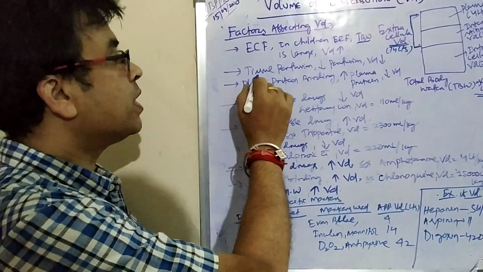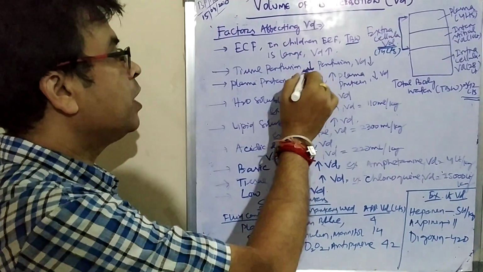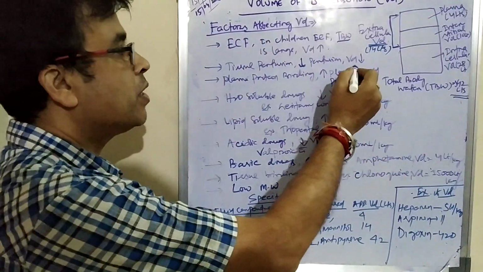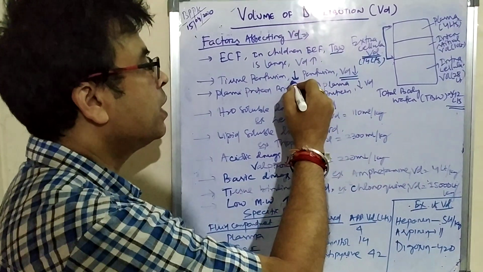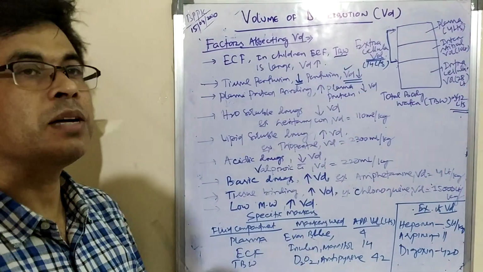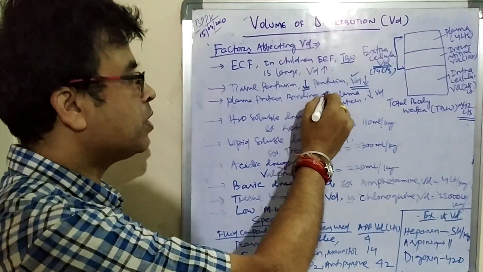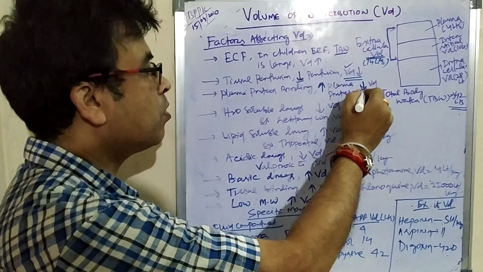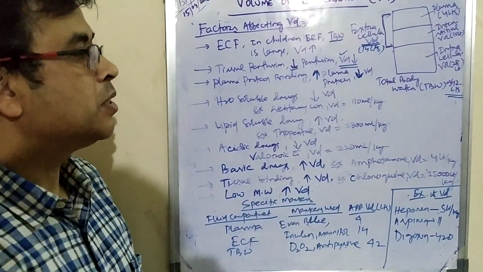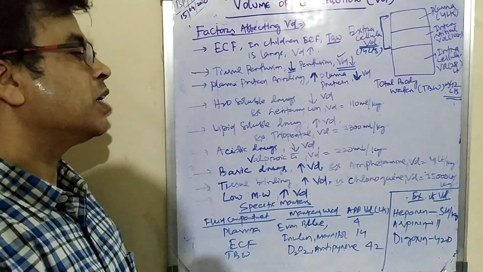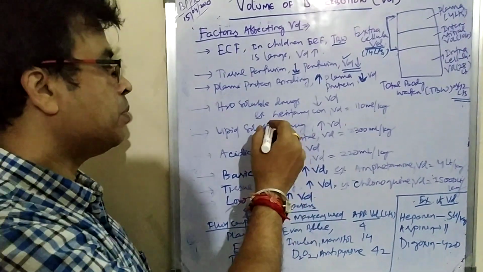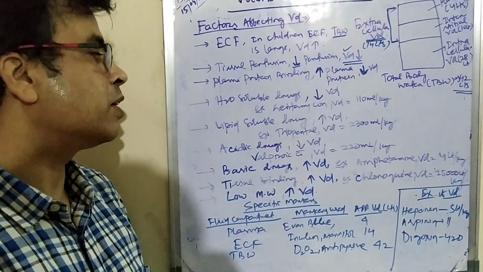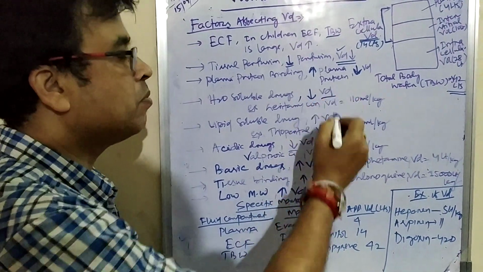Next is tissue binding. If there is more tissue perfusion, the volume of distribution will decrease. The next one is plasma protein binding. If your drug has more plasma protein binding, the volume of distribution will decrease. The next one is the water soluble drug. If you use a water soluble, hydrophilic drug, the volume of distribution will decrease.